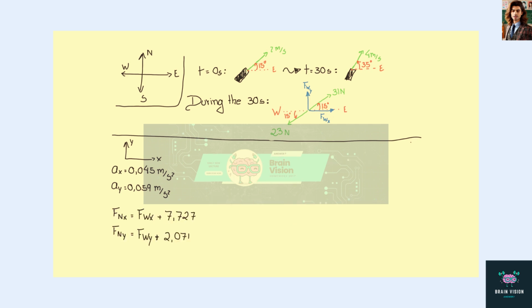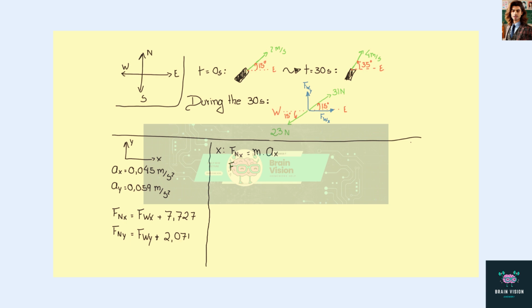Fine. Now that we know both the net forces and the acceleration in each direction, we can use Newton's second law to calculate the components of the wind force. For the x component, the net force on the x direction is equal to the mass of the boat times the acceleration in the x direction.